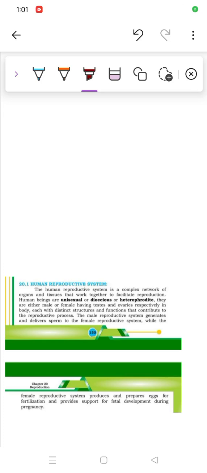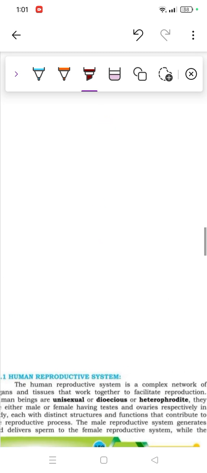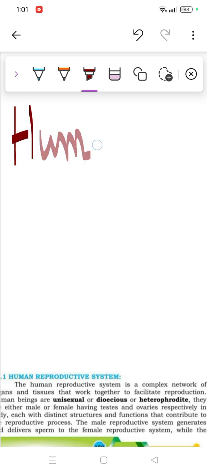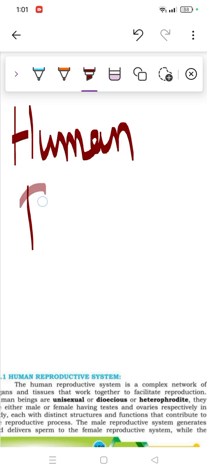So we started a new chapter which was reproduction, and the basic intro was done. Today we are going to see an introduction to the human reproductive system.